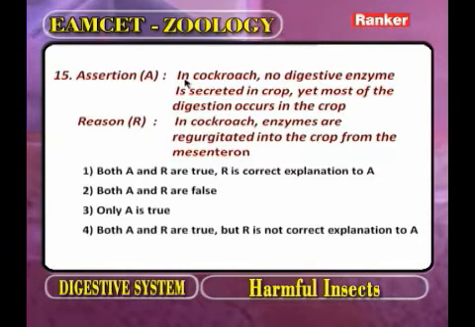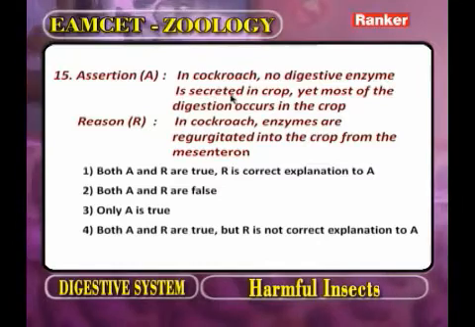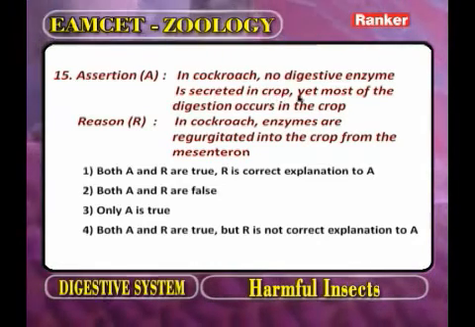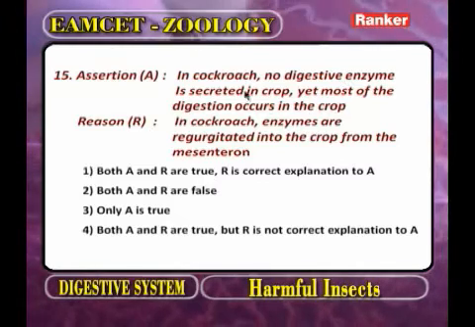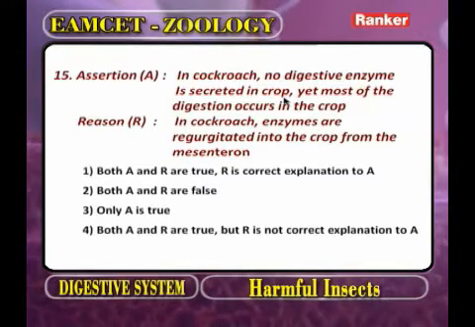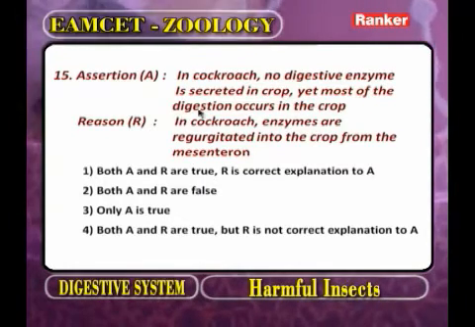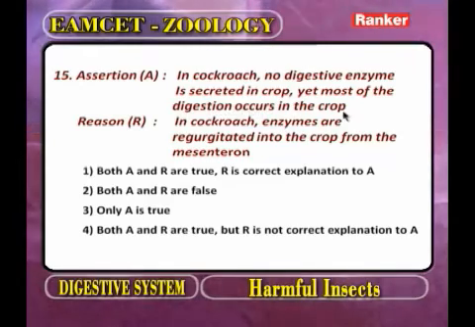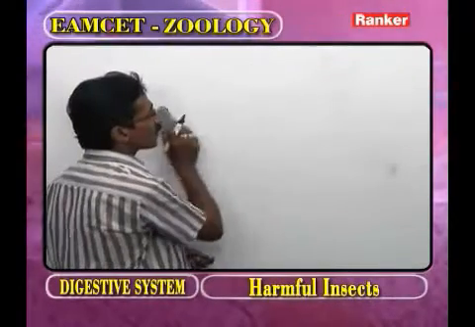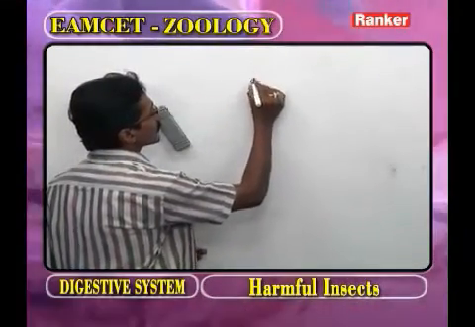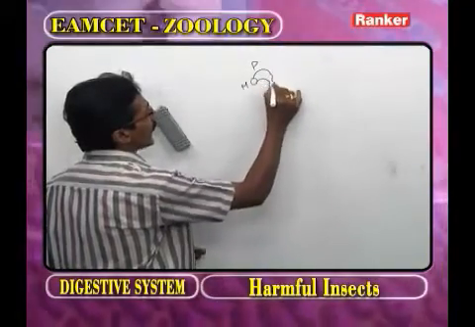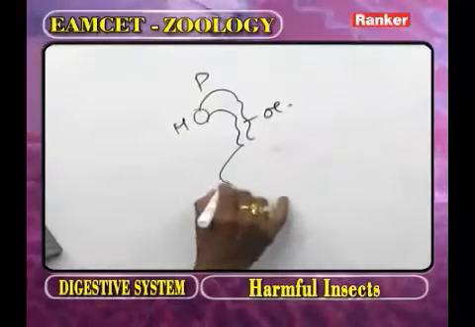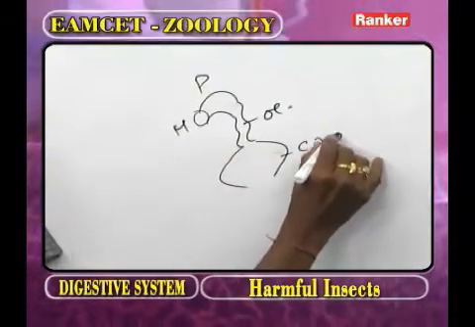Assertion: in cockroach, no digestive enzymes are secreted in the crop. Yet most of the digestion occurs in the crop. Now, as we observe the foregut of cockroach, this part we call the mouth, this one the pharynx, this part is called the esophagus, and this one we call the crop.